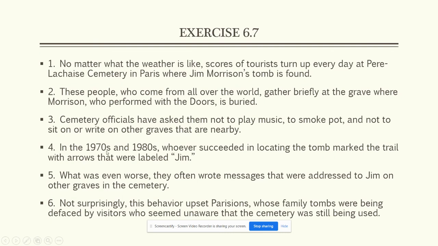Let's see, number 4, in the 1970s and 1980s, whoever succeeded in locating the tomb marked the trail with arrows that were labeled Jim. Whoever is an interrogative pronoun. It's not working as a relative, it's just an interrogative pronoun. And then, let's see, locating the tomb. Wait, whoever's marked the trail with arrows. Oh, here I go. That were labeled Jim. That is modifying arrows. So that is a relative.